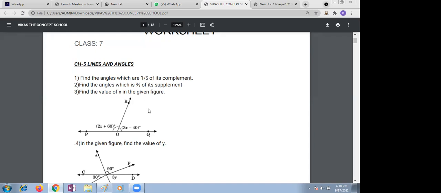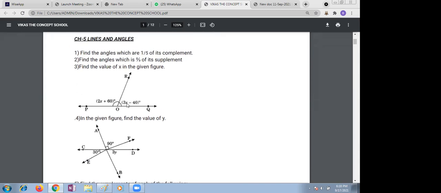Next. Find the value of x in the figure. Who will give third bit? Ma'am, 30. Why is it 30, Raghav? Ma'am, because 2x plus 60 plus 3x minus 40 is equal to 180 degrees. Yes, correct. 5x plus 20 equal to 180. 5x equal to 180 minus 20, it's 160, right? Yes, ma'am. x is equal to 160 by 5, which is 30.